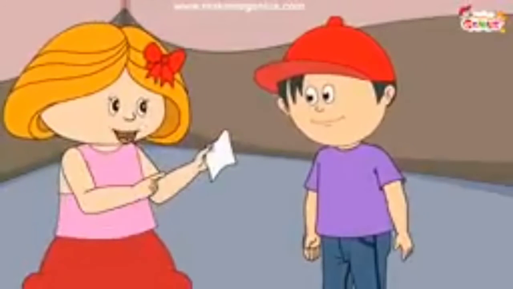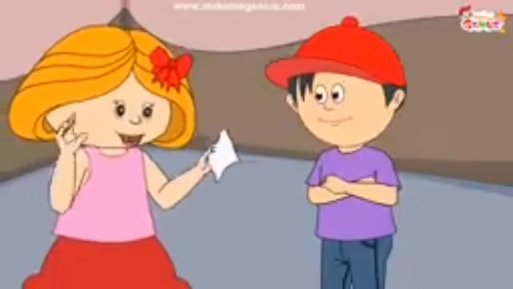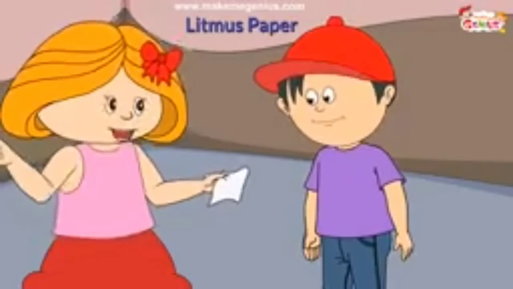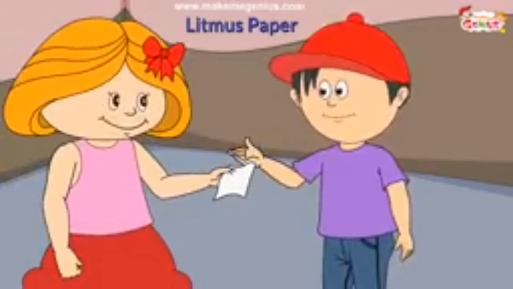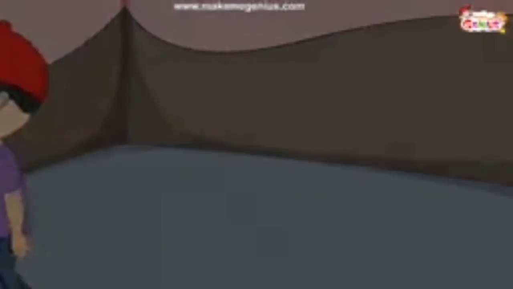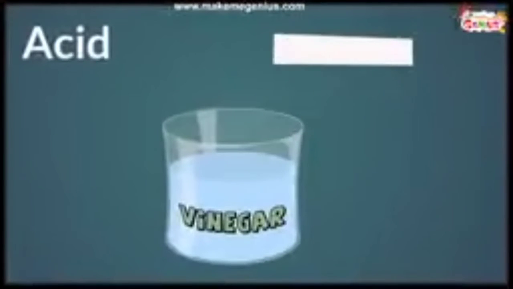Here is a magic paper. Magic paper? Yeah, it is known as litmus paper. This can test whether something is an acid or a base. How can it help? Look here. If we take a solution of anything and dip the litmus paper into it, the color of the paper changes. Oh, you have dipped it in vinegar. It is turning red.